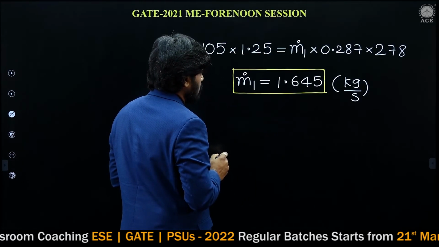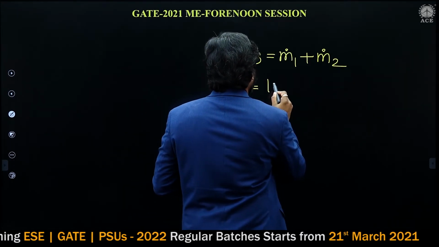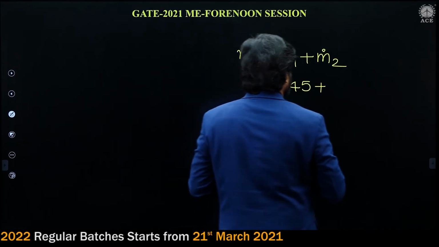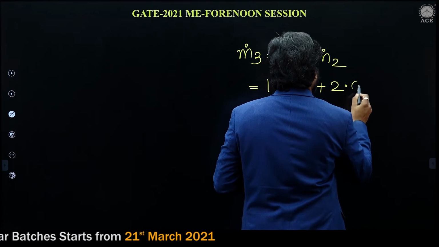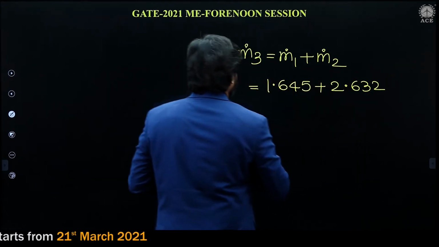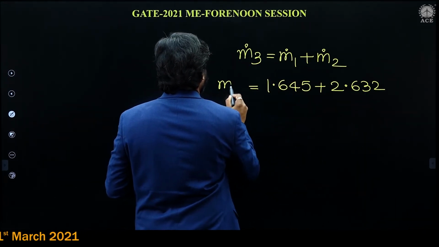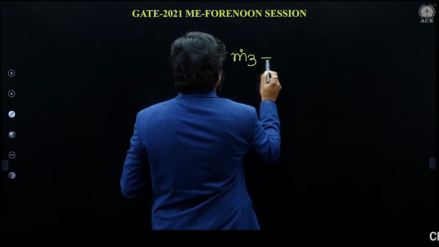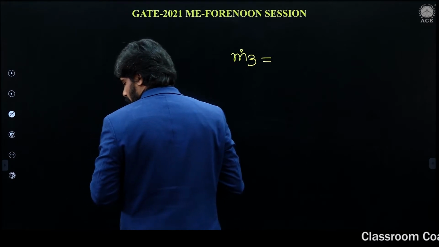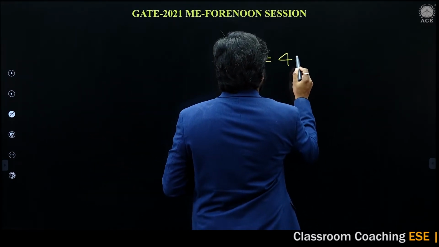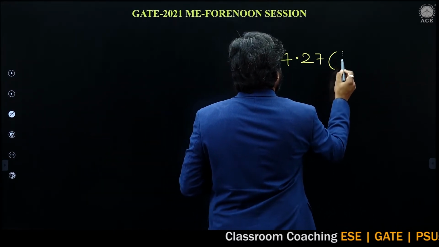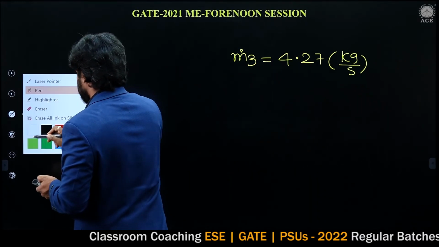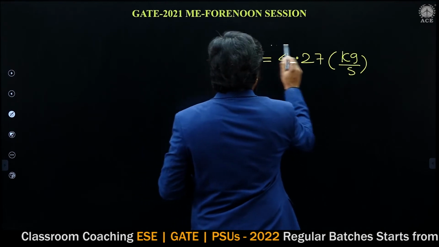M dot 1, 1.645, plus M dot 2, 2.632. So if you calculate, M dot 3 is equal to 4.27 kg per second. This is the mass flow rate at section 3.